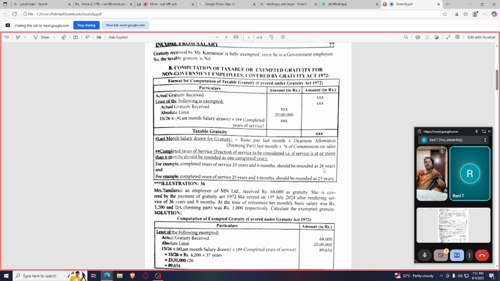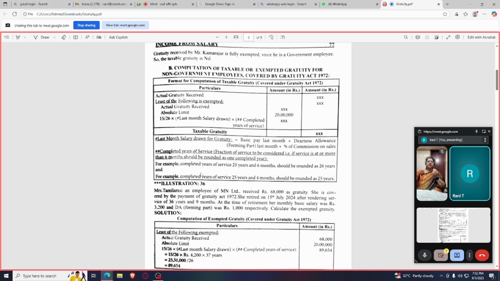Why I am saying this is because this provision will change if it is not covered by the Gratuity Act. So that is why I am making a mention here, and under this block also I have shown it here.